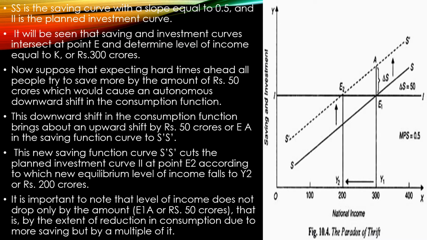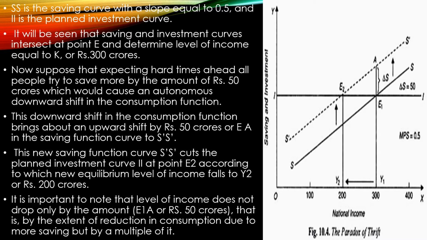This would bring about an upward shift of rupees 50 crores, or EA, in the saving function. That is indicated by a shift in the saving function from SS to S dash S dash, and this new saving function, S dash S dash, would cut the planned investment curve II.